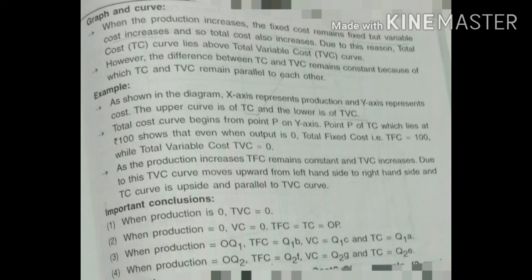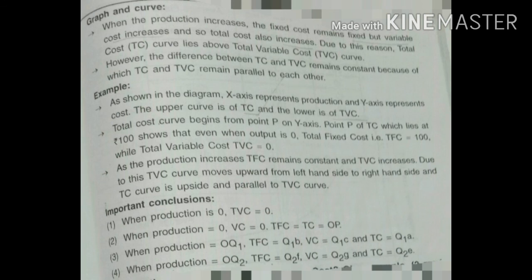So TVC moves upward from left-hand side to right-hand side, and the TC curve is above and parallel to TVC. The important conclusion is, when production is 0, TVC is equal to 0, VC is equal to 0, and TFC is equal to TC, which is equal to OP.